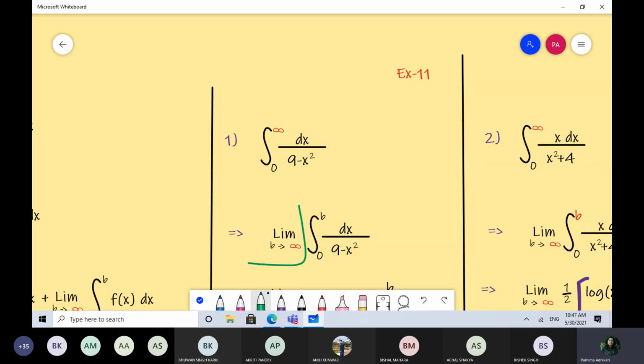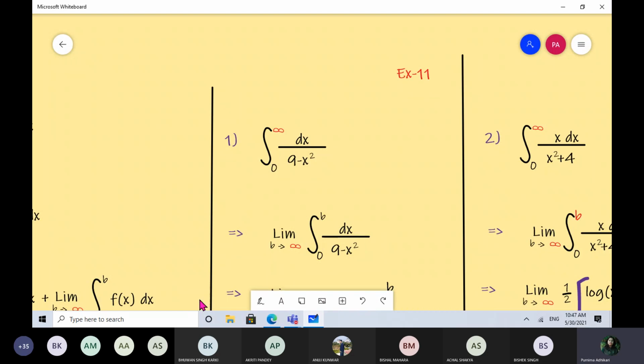What are we going to do? We will use this part at the end. You have to integrate this part. Now, what is the integration of this function? Very easy. You have a direct result.